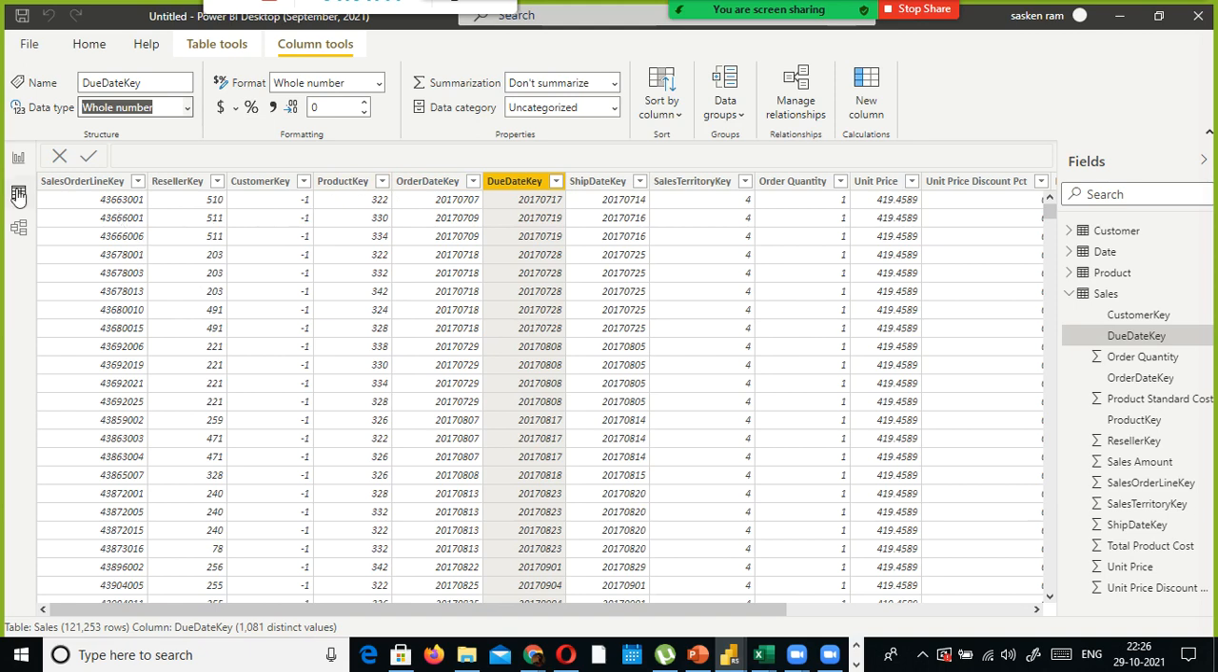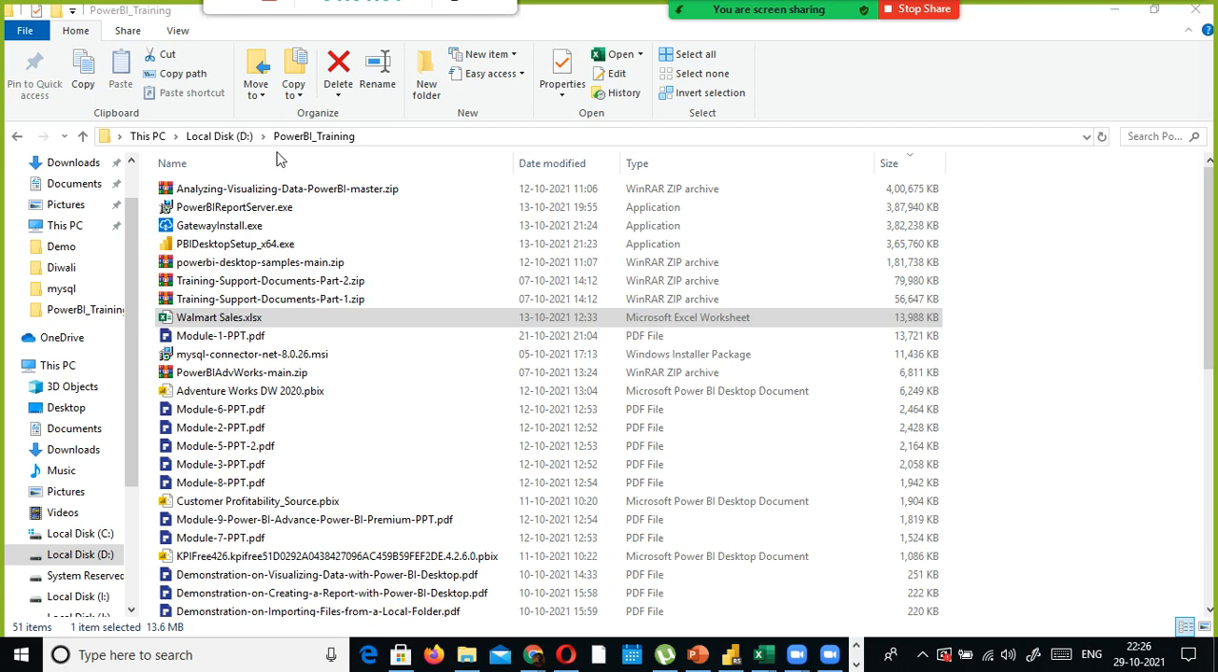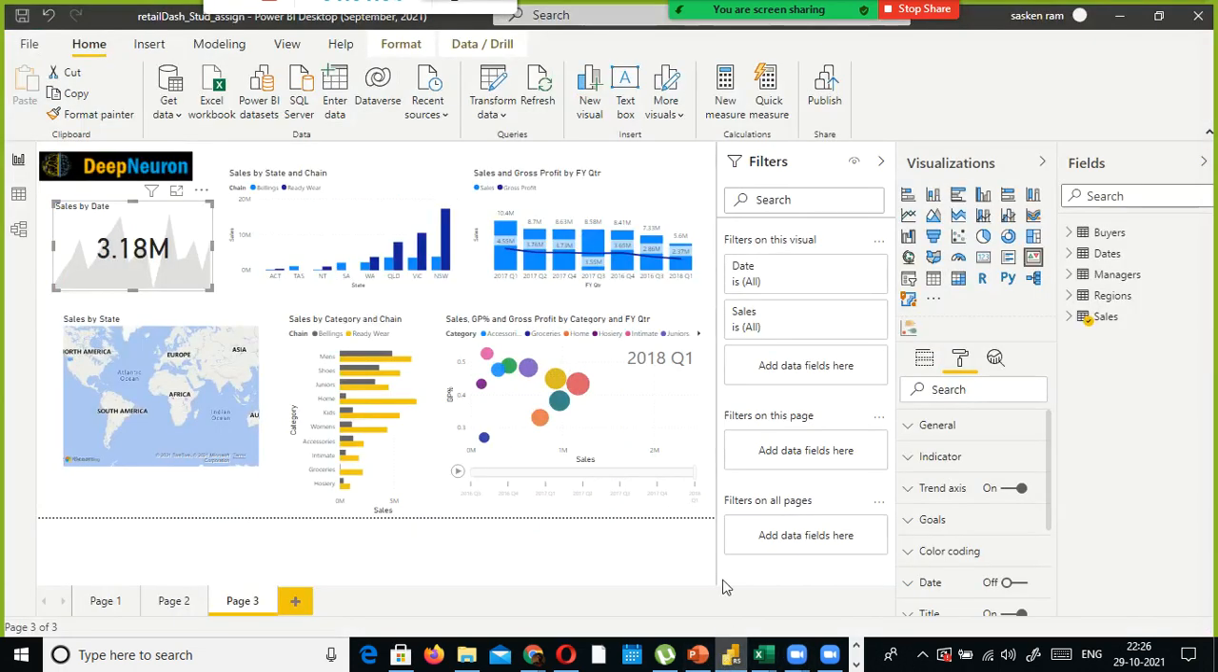And also when you look at the... 1 second, instead of this one, let me do one thing. So we are just viewing the data. I closed it mistakenly.